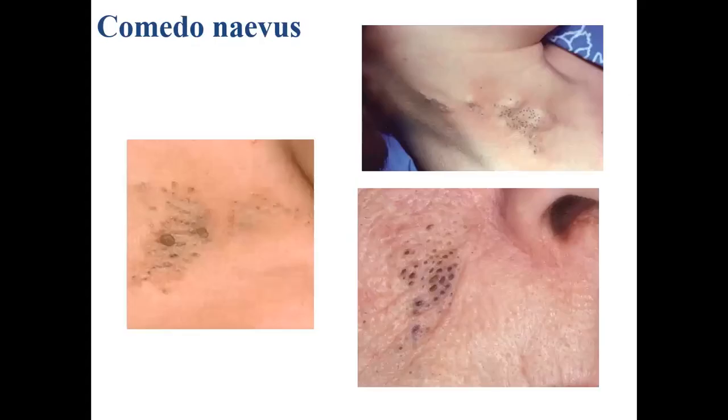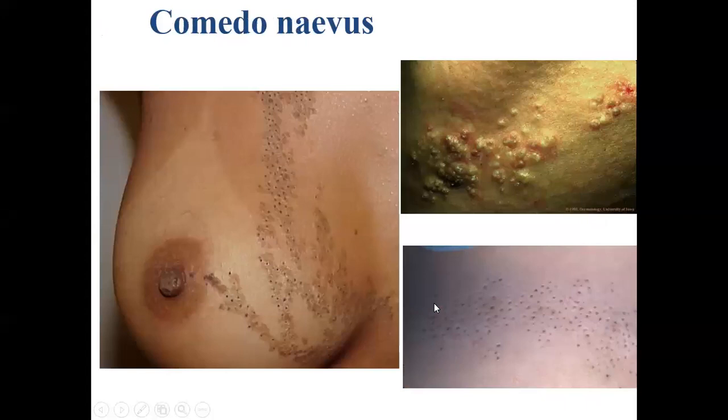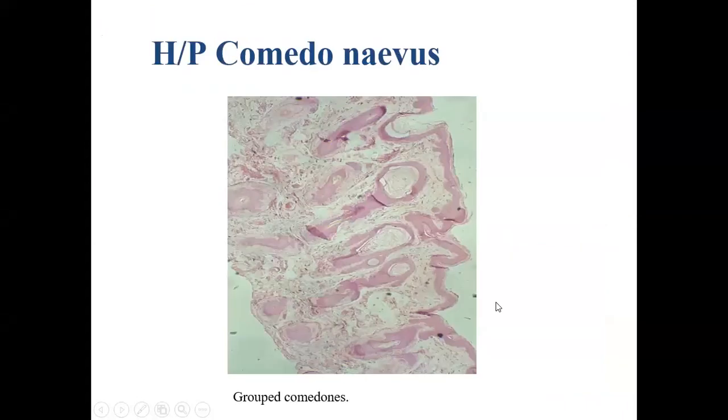These are the clinical pictures of nevus comedonicus. You can see closely set comedones in this one, and also in this one, and certain more pictures of nevus comedonicus. As clinically, there are closely set comedones. Same is true histopathologically. Now you can see that closely set comedones are seen in a histopathological section as well.